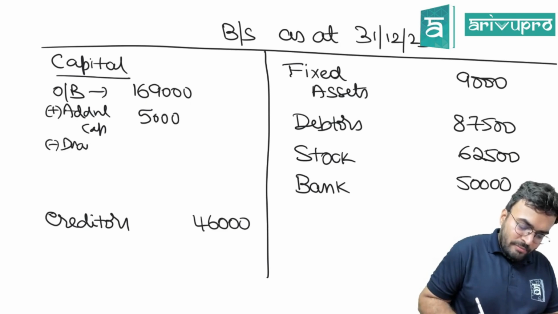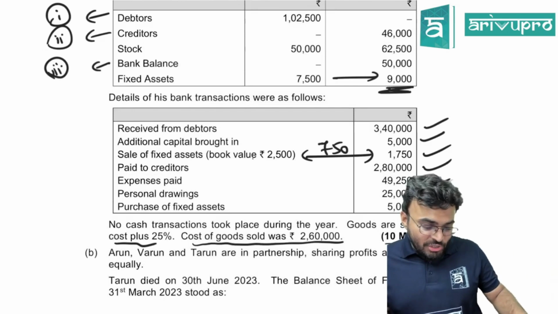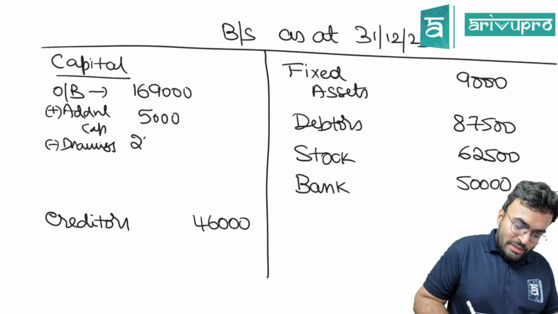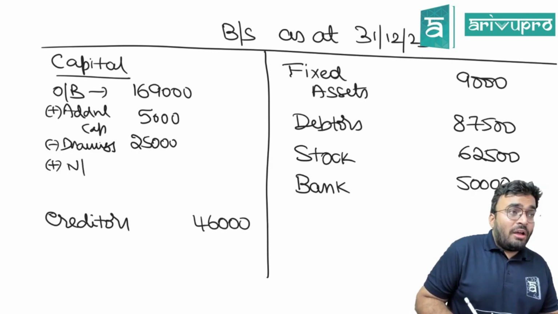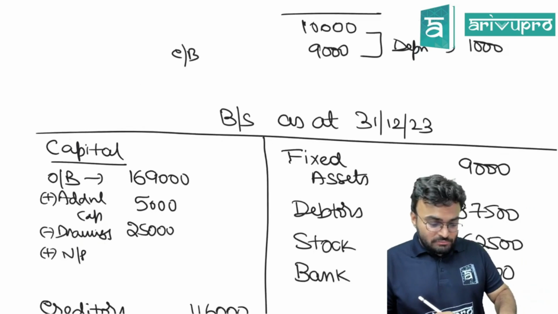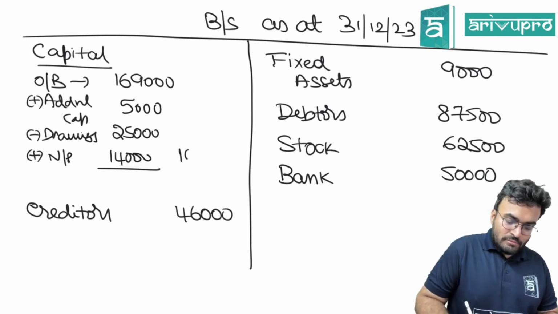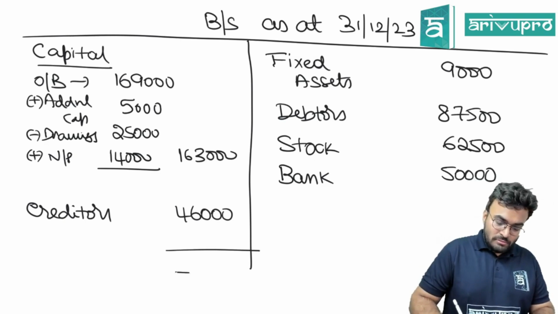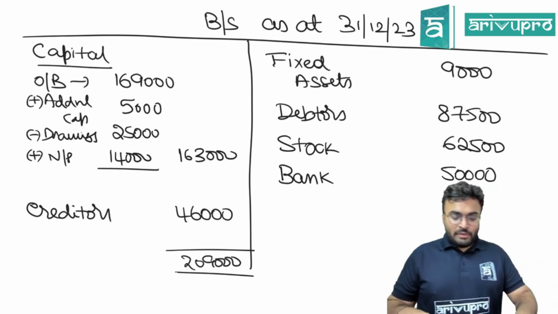They said personal expenses, 25,000 is the personal drawings, plus net profit, 14,000. That gives 1 lakh 63, 2,09,000. That should be your balance sheet.